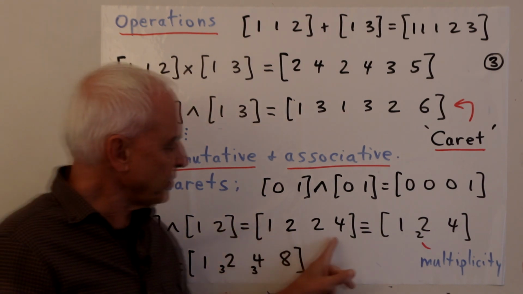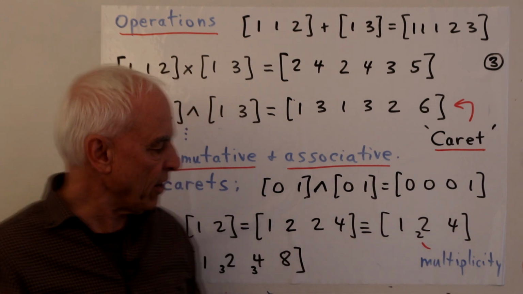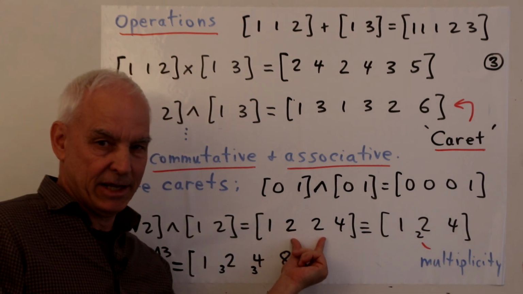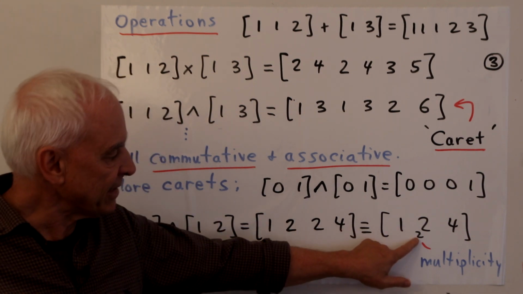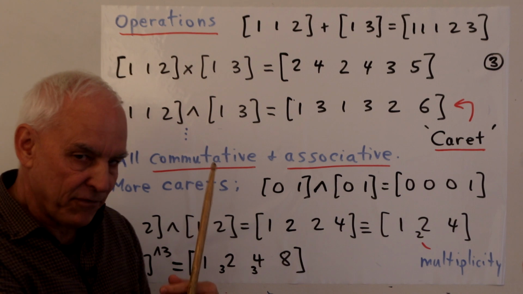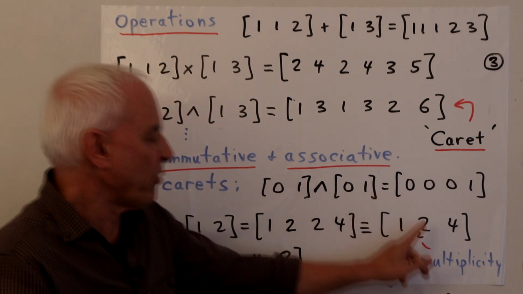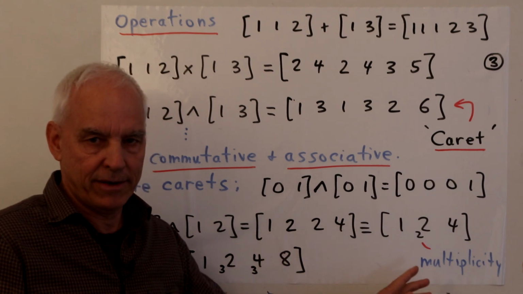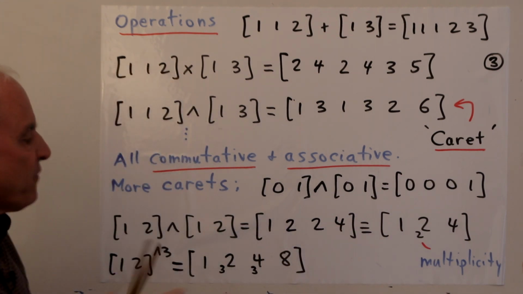And let's introduce a simplified, more concise way of representing the multiplicity. This 2 is occurring with multiplicity 2. So let this little index on the lower left represent the multiplicity with which this object is occurring. Just a way of writing things out a little more efficiently.